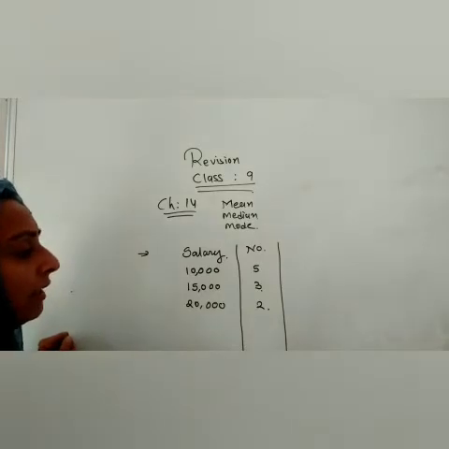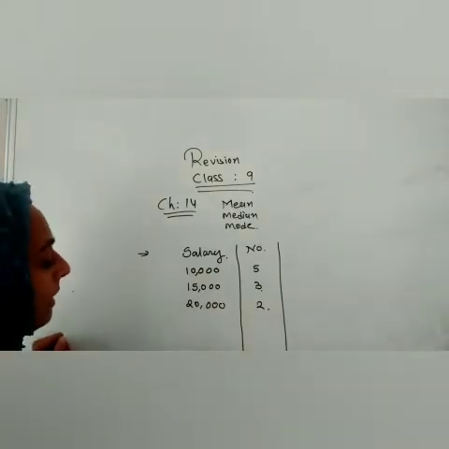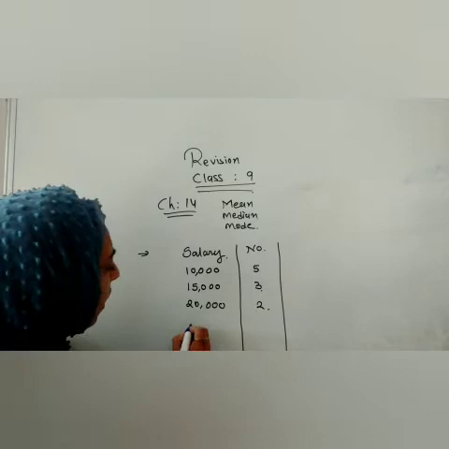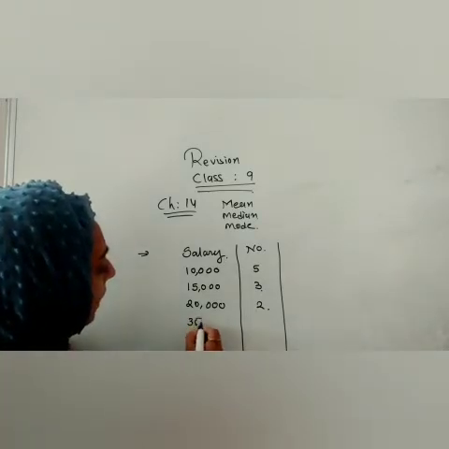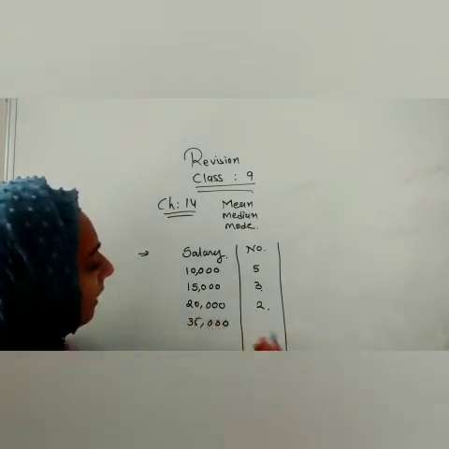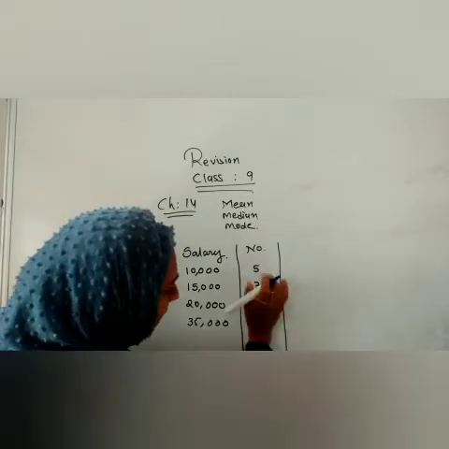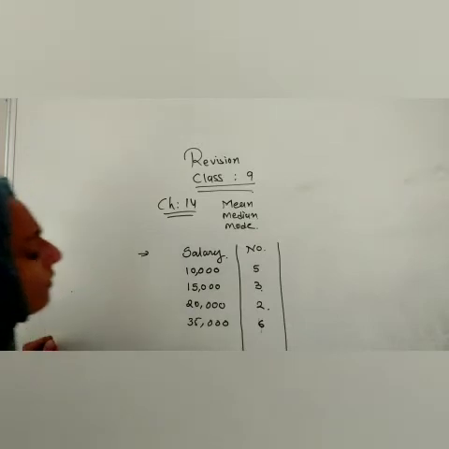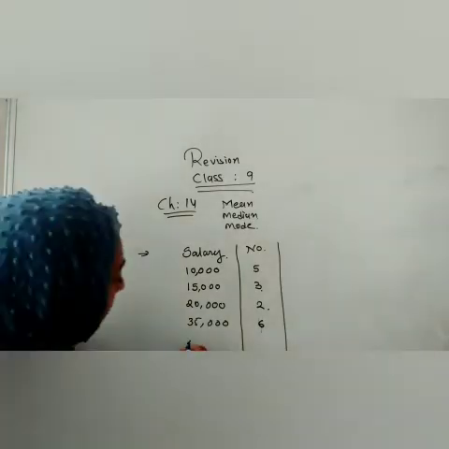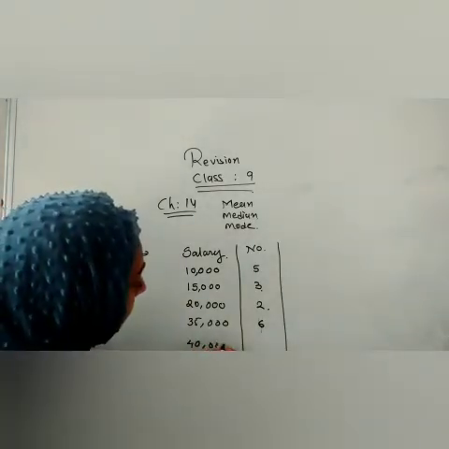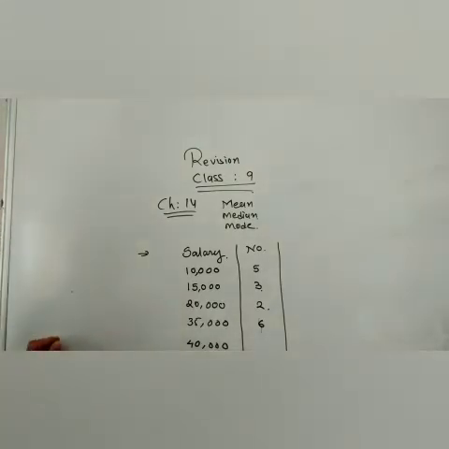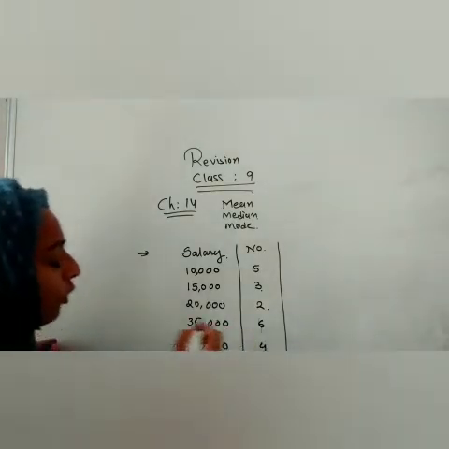I am giving this example by myself. Now here let me write 35,000 is the salary of 6 people, and 40,000 is the salary of 4 people in that particular company.